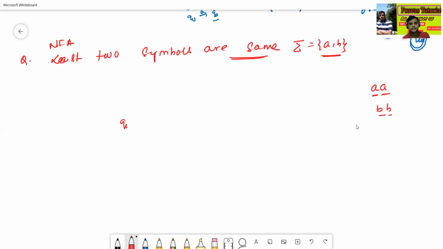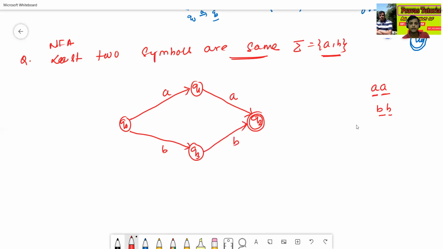So here this is Q0, this is Q1, this is Q2, this is Q3. The last two symbols must be same, either AA or BB. But this is my initial state, and the starting symbols may be different, maybe any combination of A or B. So A or B will come on the Q0 state.